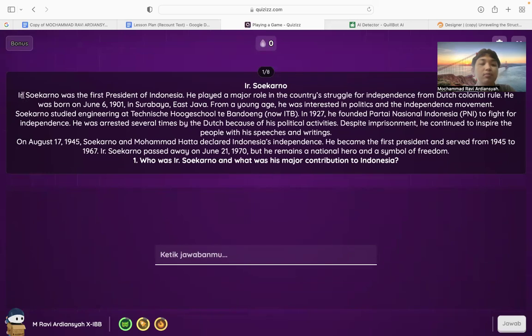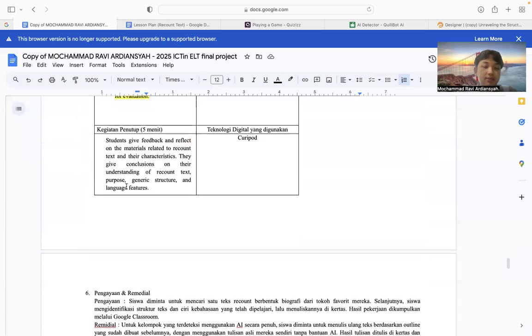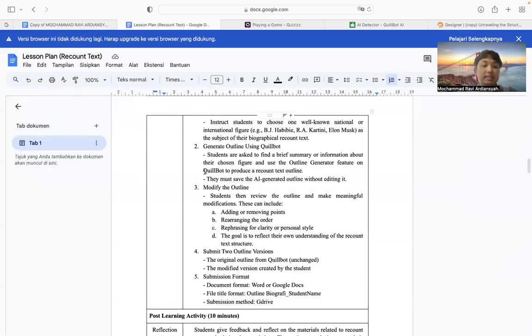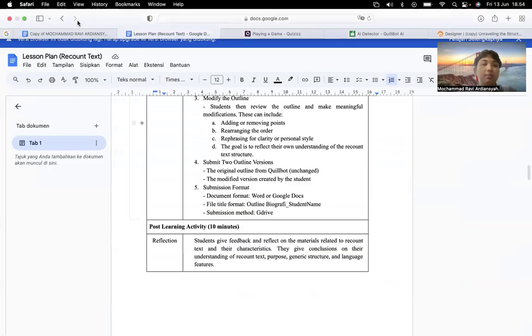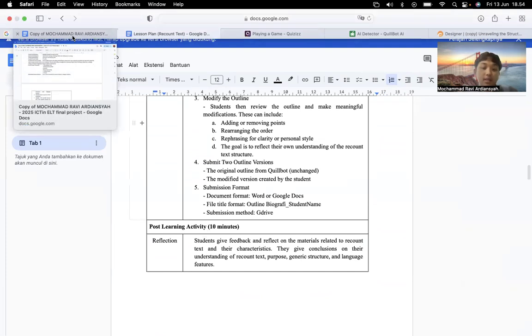This is the paragraph, and this is the questions, and then they will answer the questions directly. All right. Then this is for the reflection. Still the same. We did not really revise it much.